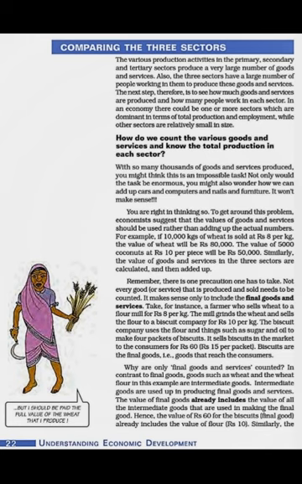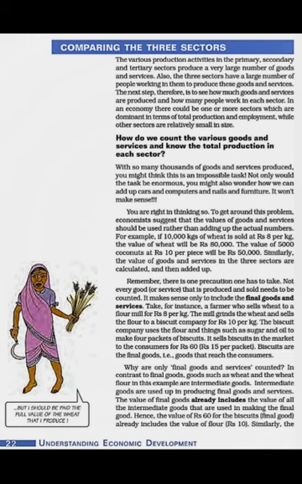Now if we see, the primary product, the basic product, is wheat. Then it is transferred to the secondary sector, to the flour mill, and from the basic product they convert it into flour. So here the flour is the intermediate product. Now what is an intermediate product? The products which are used in the production of final goods and services. Then the intermediate product got converted into the biscuit. So this is a final product. So we will not add 8 plus 10 plus 60. We will add only 60 rupees.